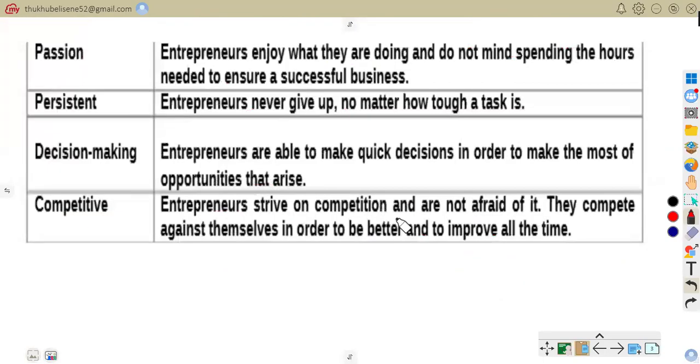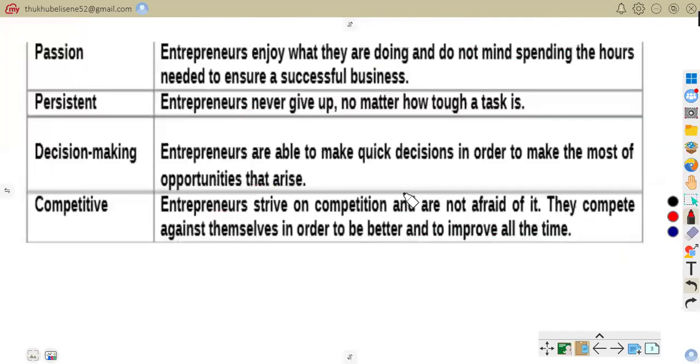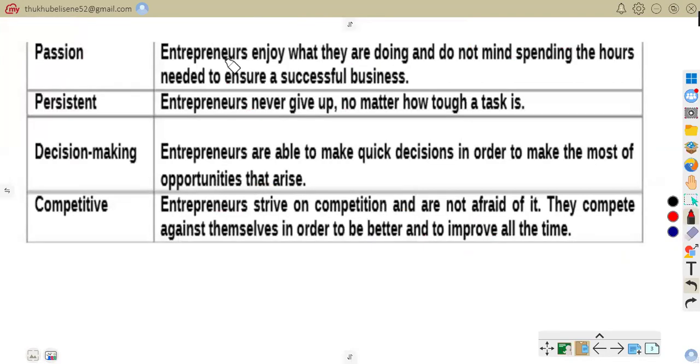Now also, like we've said, we talked about passion. This is what we already talked about, that entrepreneurs enjoy what they are doing and do not mind spending the hours needed to ensure a successful business. We already talked about that.